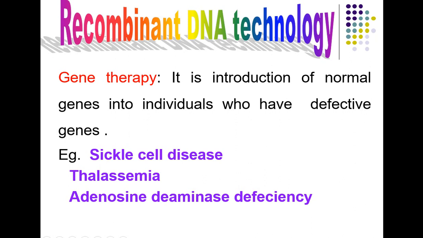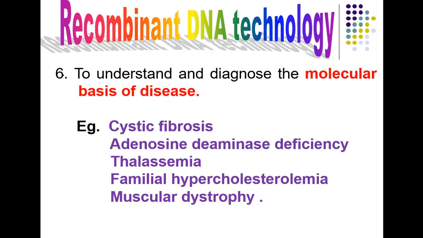Example, to treat sickle cell disease, thalassemia, and adenosine deaminase deficiency. Very, very important. These are all for life survival purpose. So for certain treatments we can use this gene therapy to treat certain gene defective disorders in patients. This is also based on rDNA technology. So these are all the scope and applications of rDNA technology.